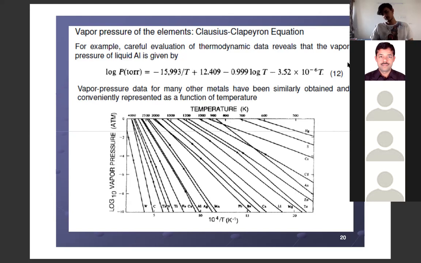Anyone else want to try? Sir, it depends on the height. No, actually if it is a solid material like the iron piece I told you, its vapor pressure will be 0 in open atmosphere because it is not in vapor form. Clear?